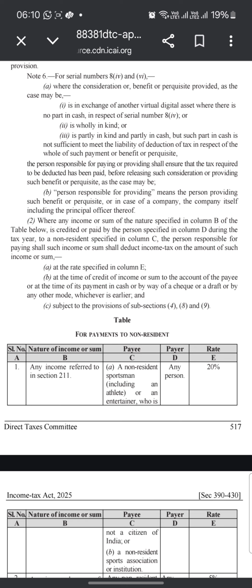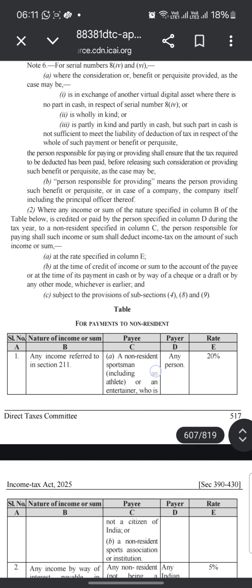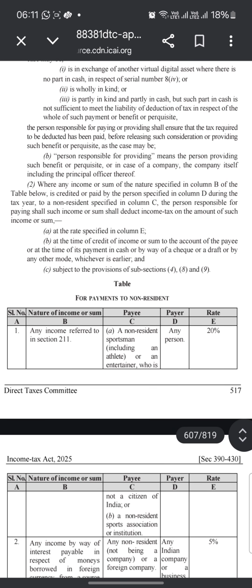The person responsible for paying or providing such benefit shall ensure that the tax required to be deducted has been paid before releasing such consideration or providing such benefits or perquisites, as the case may be. Person responsible for providing